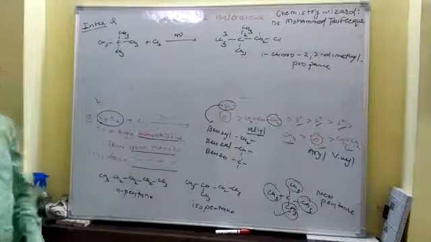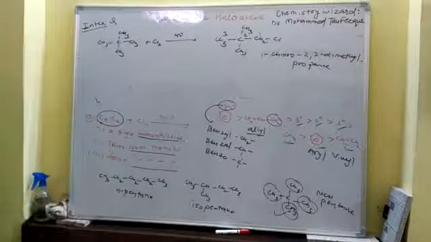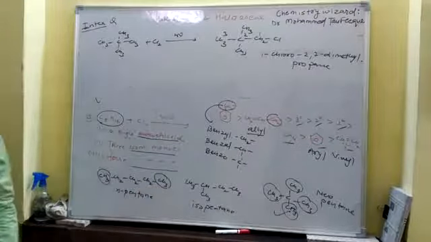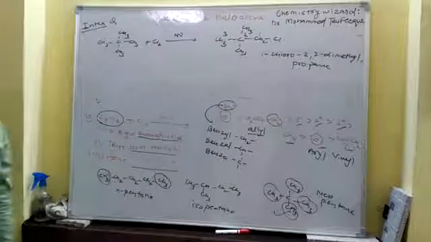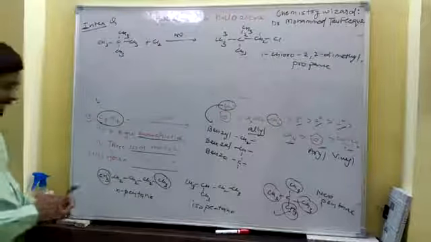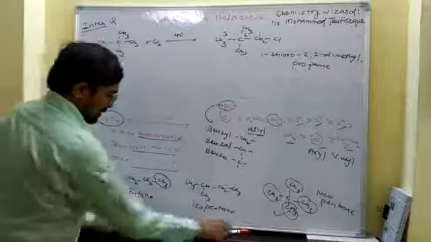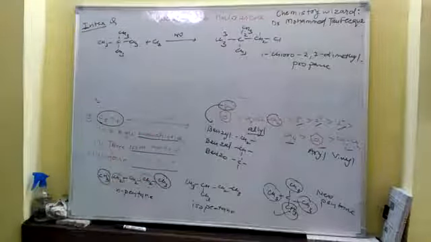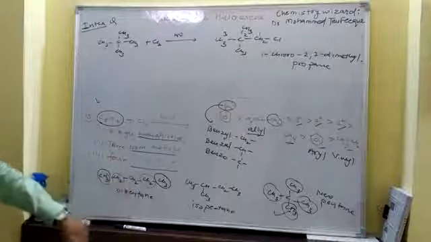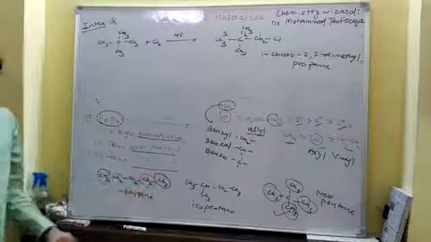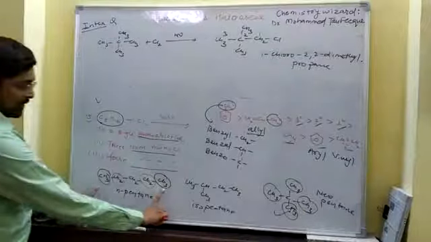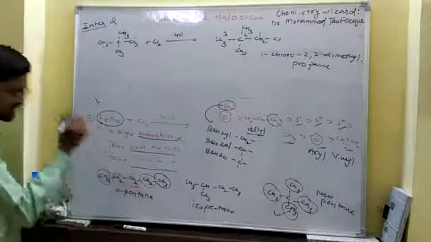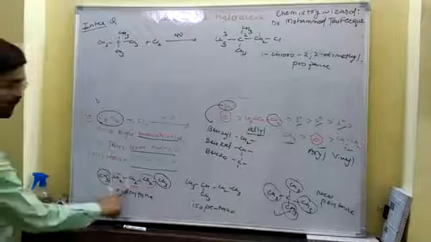Now look at this structure, n-pentane. These two carbons are the same. So if any hydrogen of these two carbons is substituted, the compound is the same. Similarly, these two carbons are the same. So if we substitute any hydrogen of these two carbons, again the compound is the same. So this one is the first possibility, this one is the second possibility, and this CH2 is completely different, so this one is the third possibility.